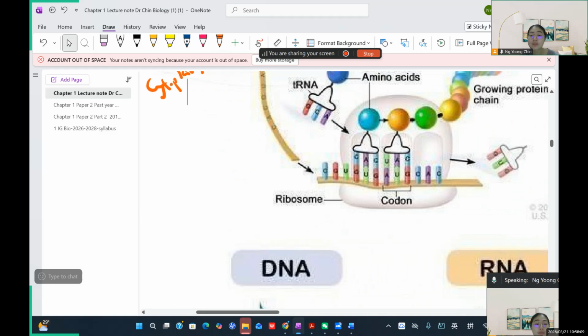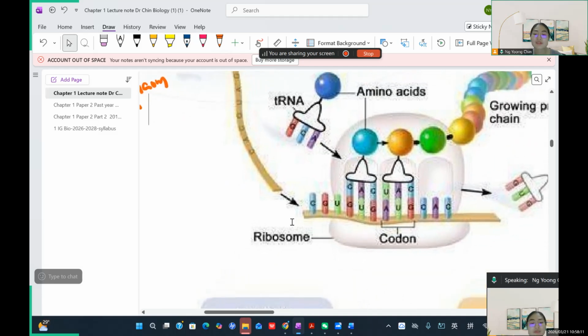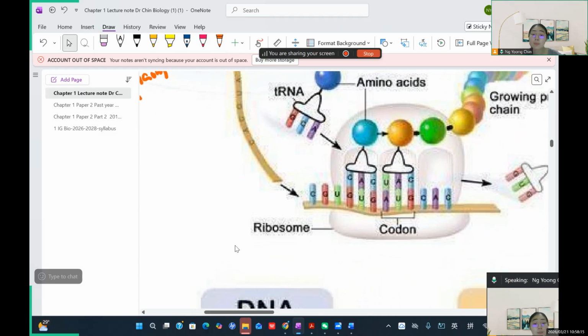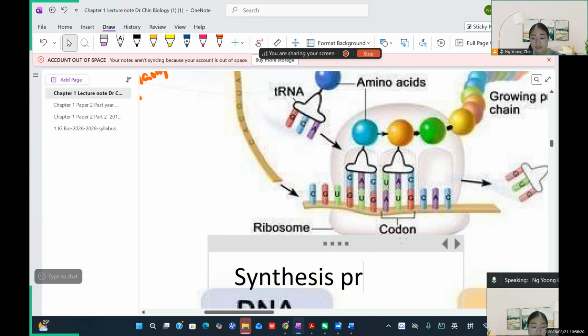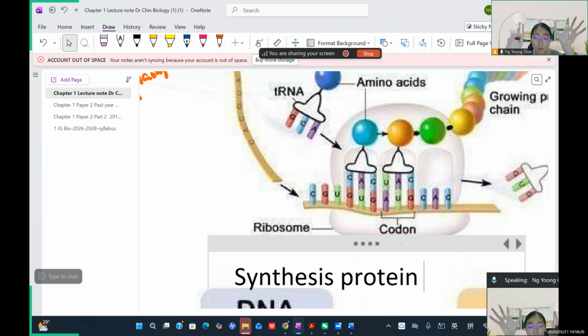And then in the cytoplasm, right, what will they find? Ribosome. Okay, ribosome. So just imagine the ribosome, the function is to do what? Synthesis of proteins. Because the ribosome is an organelle to produce proteins. But the ribosome cannot produce a protein without the information from the DNA. So that's why the ribosome just listens to the information from DNA on how to produce the proteins.